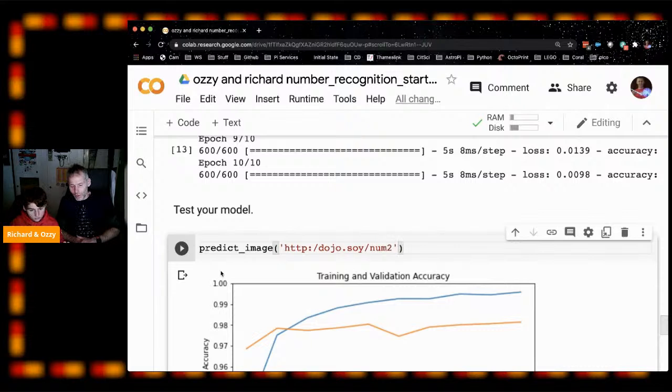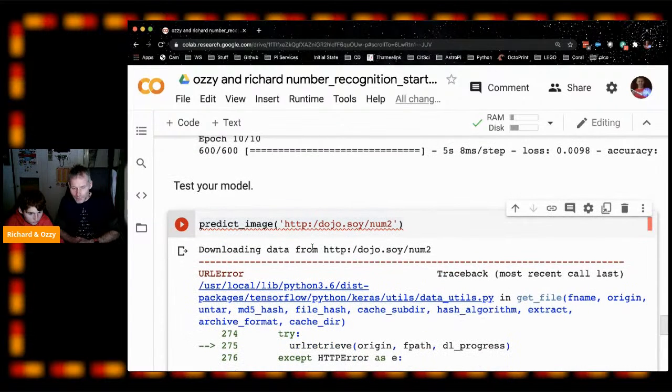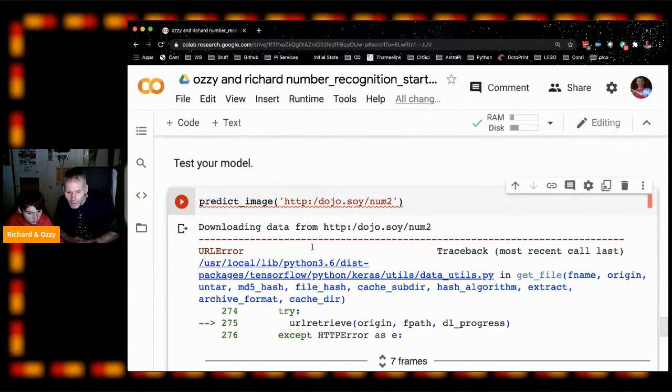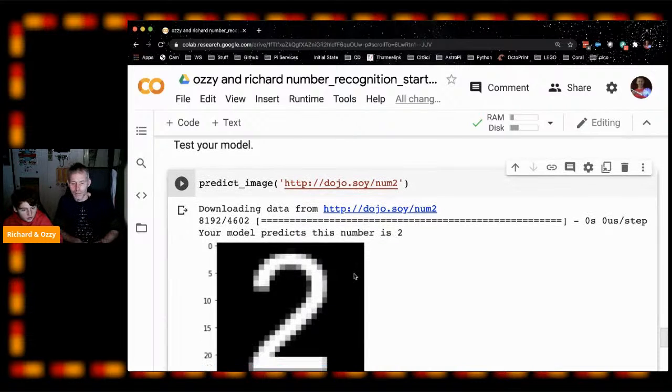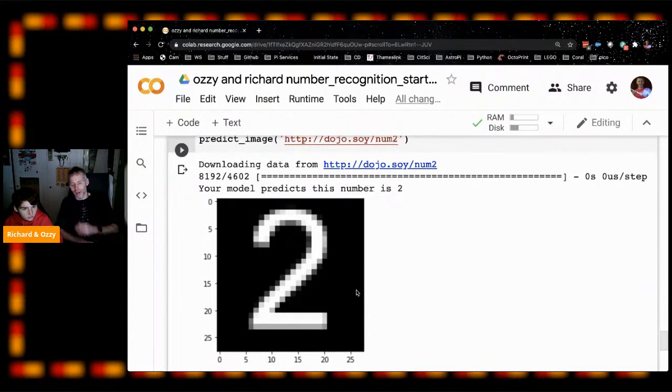http://dojo.soy/num2, and guess what number that's going to be? 2. It could be, yeah. Just run that and try it, see what happens. You missed that slash. Oh, yeah, it's done. Model prediction number 2. Great. That's a really obvious 2, right? That's a really clean 2, and it said that it was a 2. So that looks like our model's working.